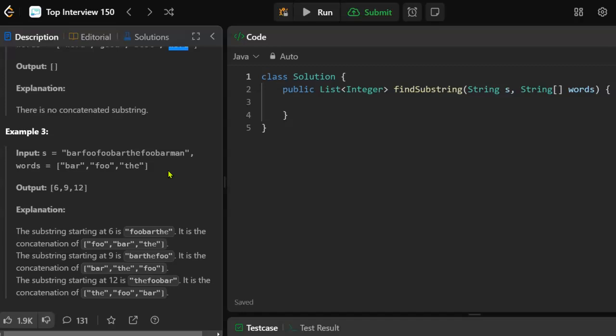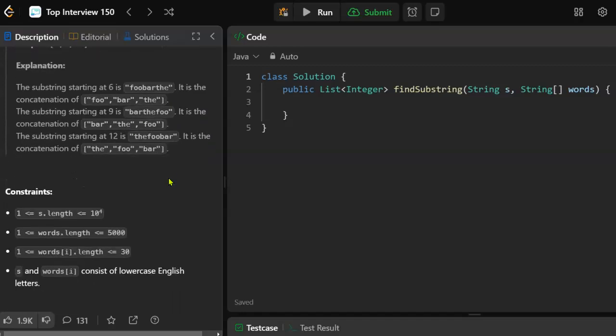That would be what we call computationally expensive. But anyway, 6, 9, and 12: we have foo, bar, the, that works. We have bar, the, foo, that works. We have the, foo, bar, that works.